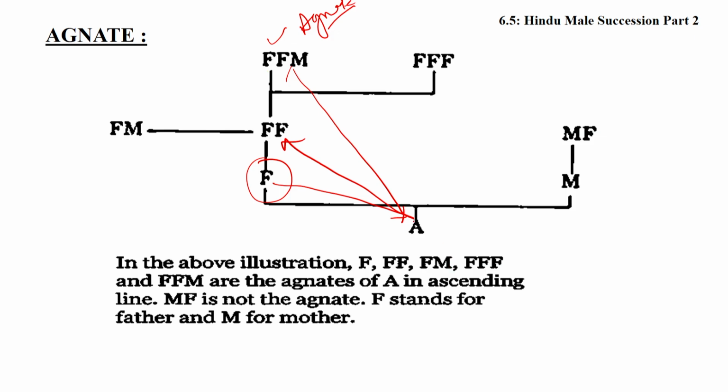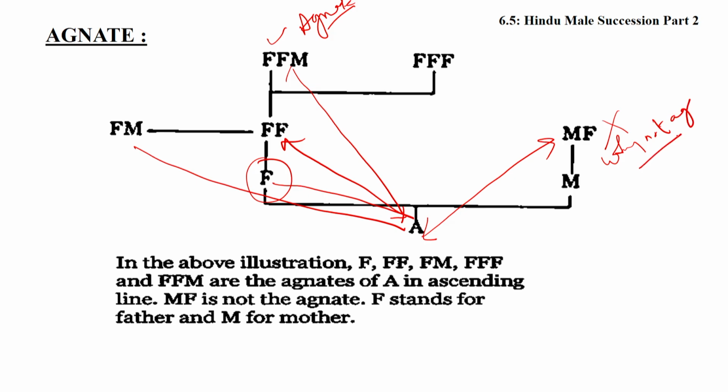Father's mother is also an agnate because they are connected wholly through males. Friends, in this illustration we should focus on the fact that mother's father is not an agnate. Why not? Because the connecting sex is female. Therefore, father, grandfather and great grandfather are known as agnates, but mother's father cannot be an agnate.